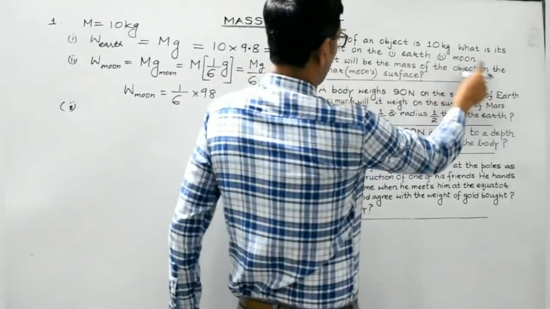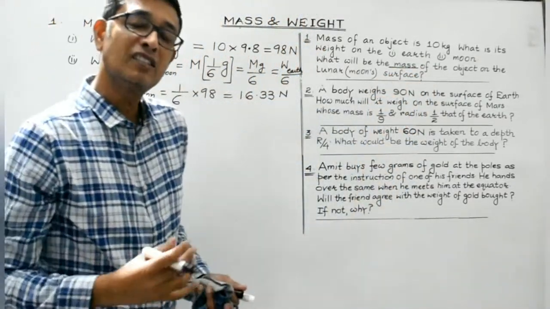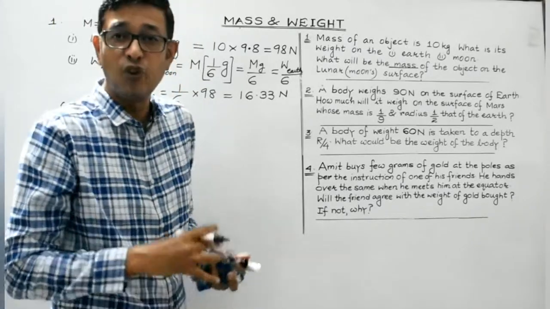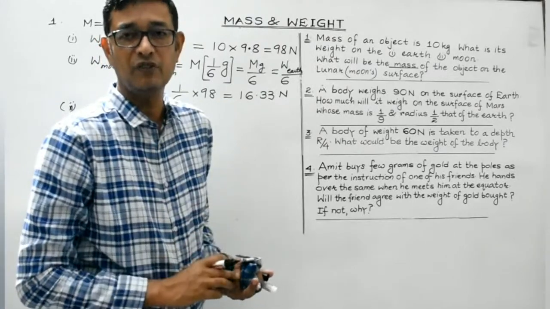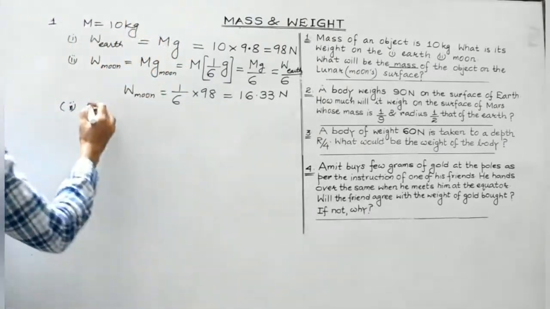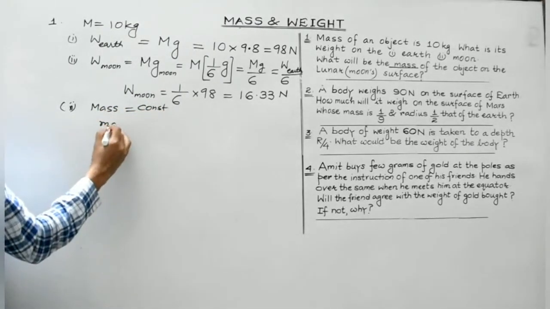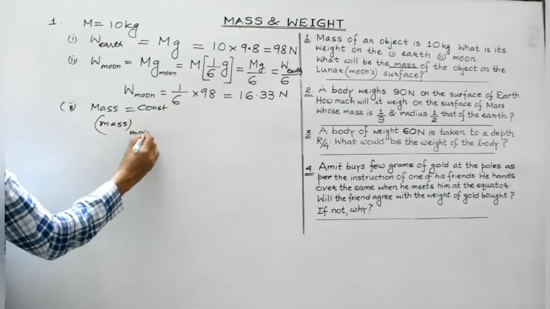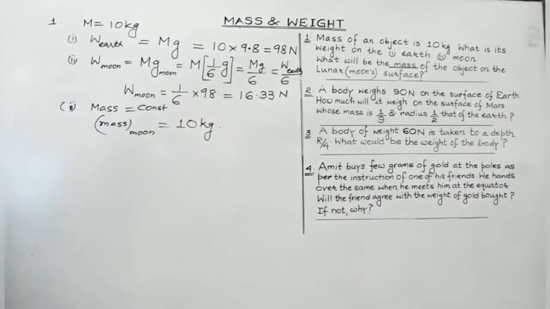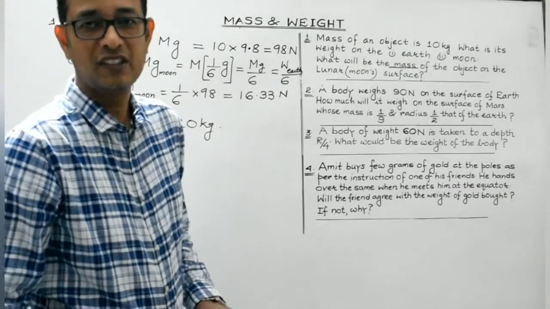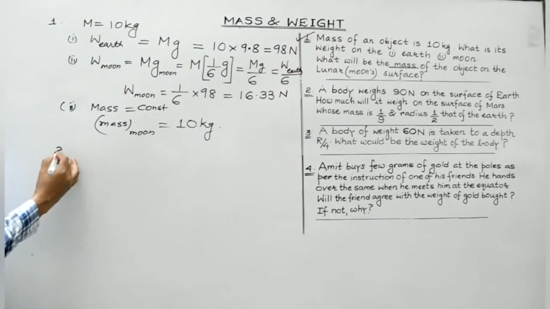Third part. What will be the mass of the object on the lunar surface? Mass. Just now we have discussed, students. Mass is the total amount of matter contained. It won't change whether you take the body to any part of the universe, its mass will remain constant. So the mass of the body always remains constant. Therefore, the mass of the body even on the moon is or will remain 10 kg only. I hope you have understood the concept, students. So, question number 1 is done. Now let's concentrate on question number 2.